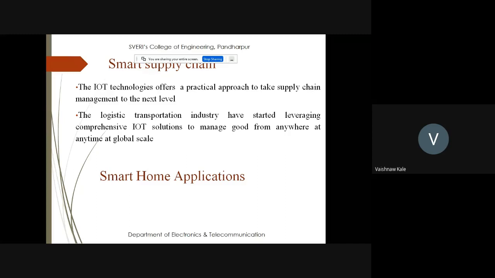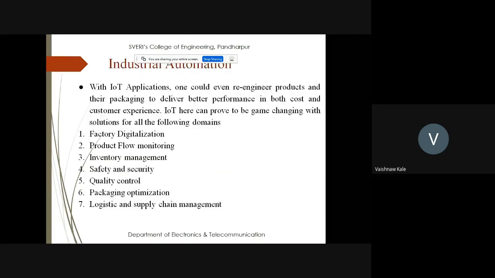Also you can monitor them, like how many vegetables are there in your fridge. You can also monitor the temperature of your AC, of your fan. All the objects or physical things that are present at your home can talk to each other, so that your home automation can be enhanced. So in smart home applications, IoT is coming a lot in this field also. So I do feel so. This is the application part.